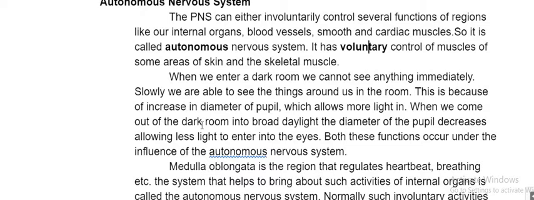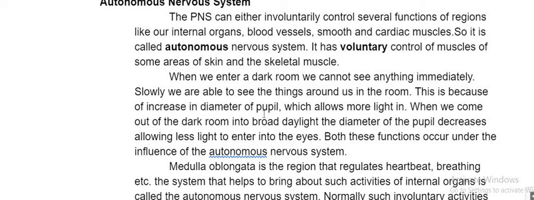But after some time, yes, we can see something. We can see something because of the pupil, whose size slowly increases. I already explained this. Did you understand?